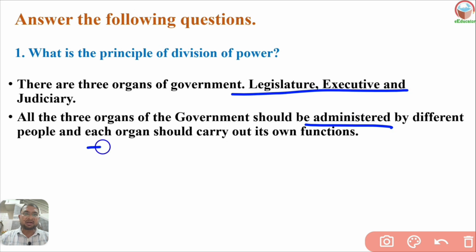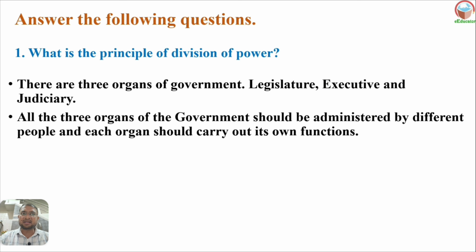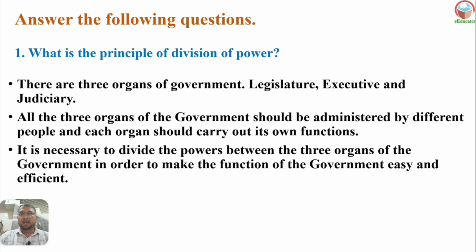Each organ should carry out its own functions. Each and every organ has a different function, so it should carry out its function and be administered separately. It is necessary to divide the powers between the three organs of the government in order to make the functions of the government easy and efficient. To make the administration of a country easy and efficient, the powers need to be divided among the legislature, executive and judiciary.